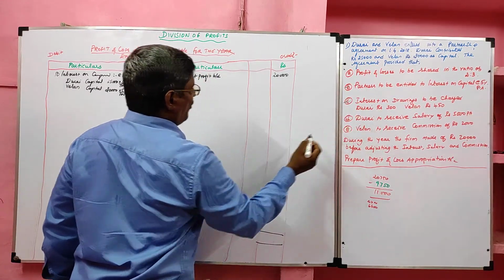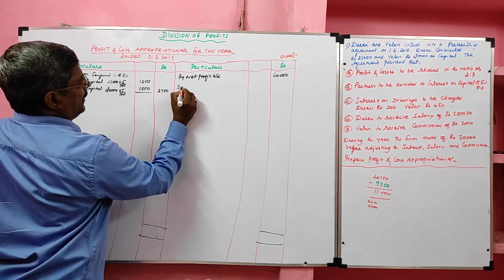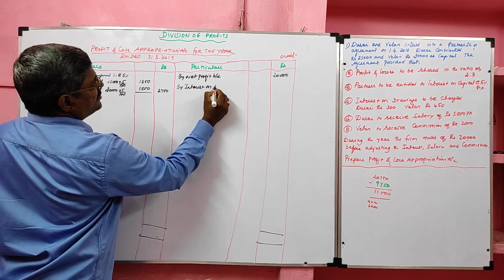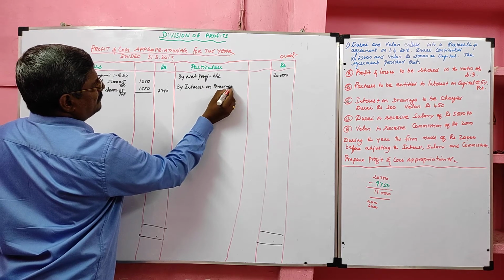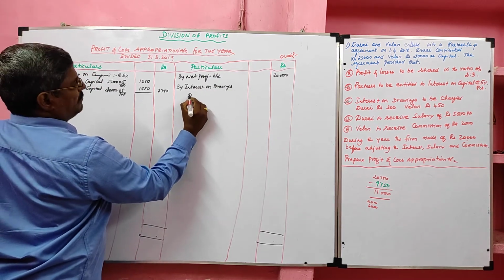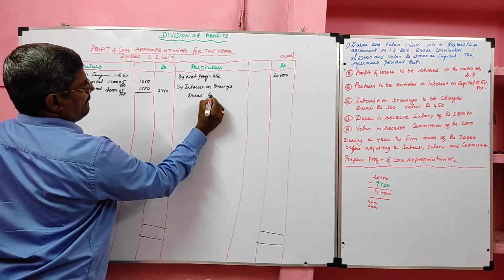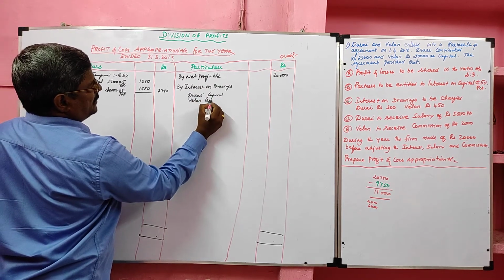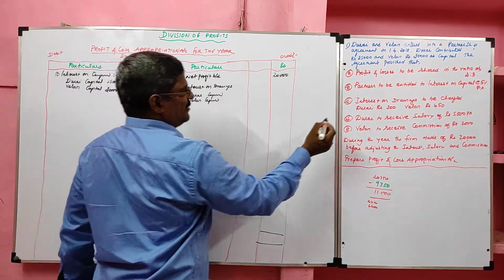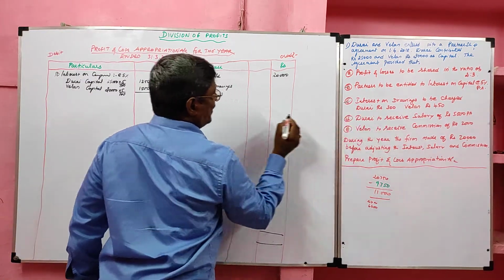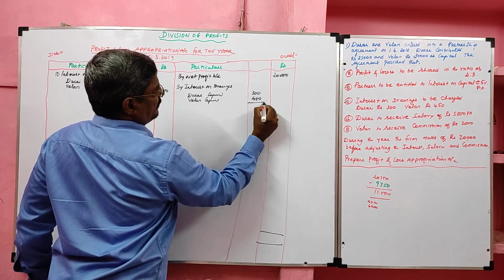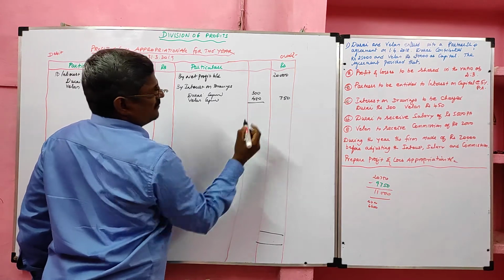Second one, interest on drawing. It should be credited by interest on drawing. Interest on drawing here given Durai capital, Velan capital. The interest on drawing we need not ascertain, it is given in the question. Interest on drawing to be charged 300 Durai, 450 Velan, totally 750.